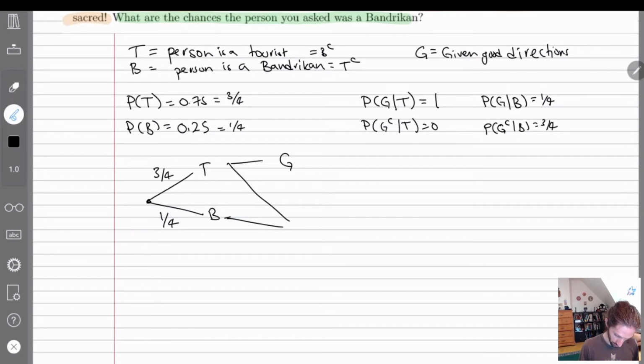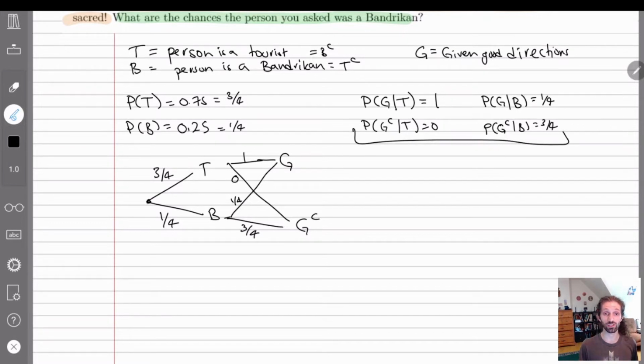I can either do G here or not G, good or bad directions, right? So the tourist will give good directions 100% of the time, and 0 will be giving bad directions. And a Bandrican will give good directions 1/4 of the time, and 3/4 will give bad directions, right? So this is where these numbers fit in. They're the edges in the second part, and this is the edges in the first part.